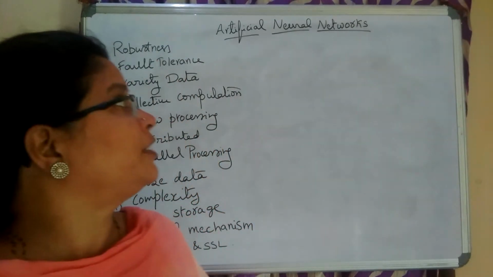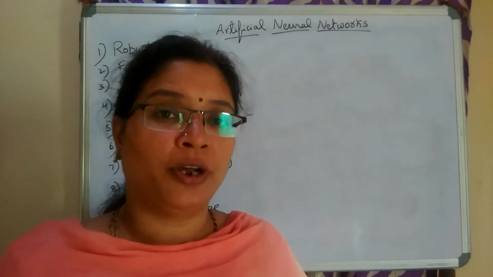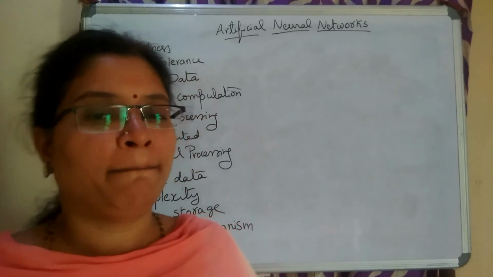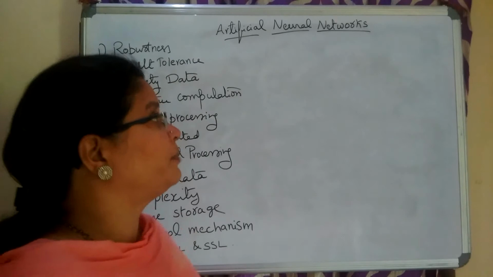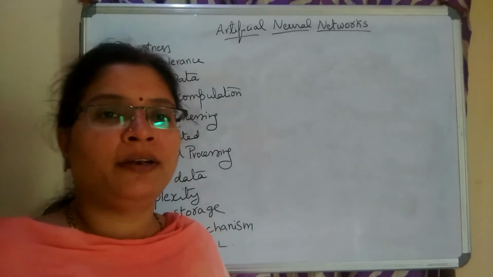Now we are going to see the first method of the bio-inspired computing methods, the artificial neural networks. This is called the first method of the bio-inspired computing methods, which are inspired by the human brain.